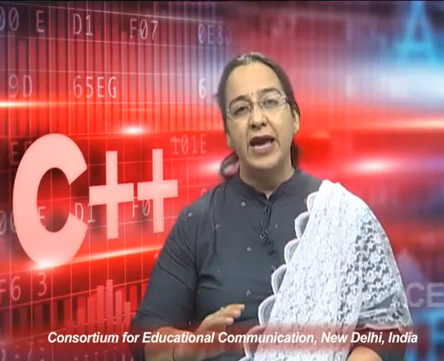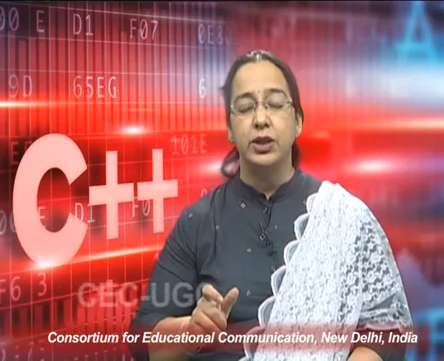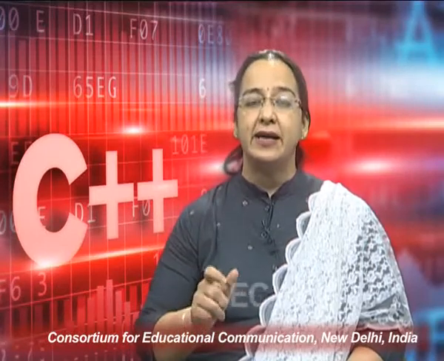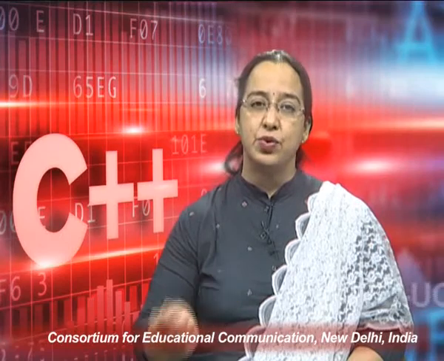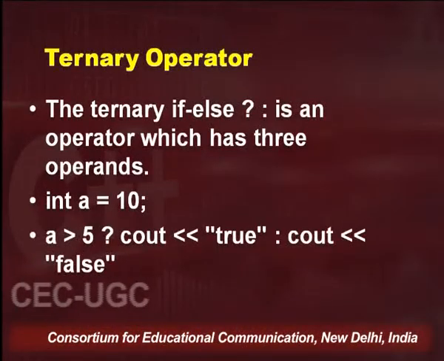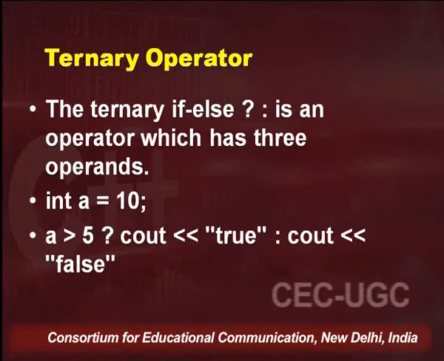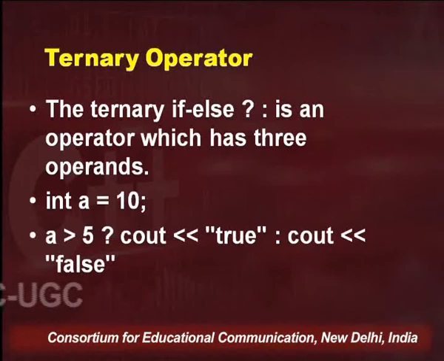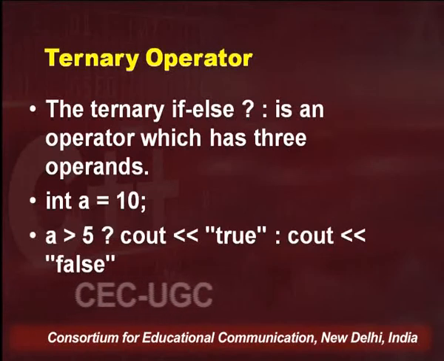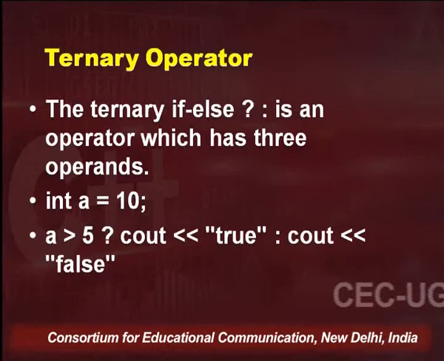So if I am saying a greater than 5, a question mark is there, so that's a condition, and if it is true, then the first statement written before the colon, which is cout true, is executed. Otherwise, the next statement, which is cout false and written after the colon, is executed.